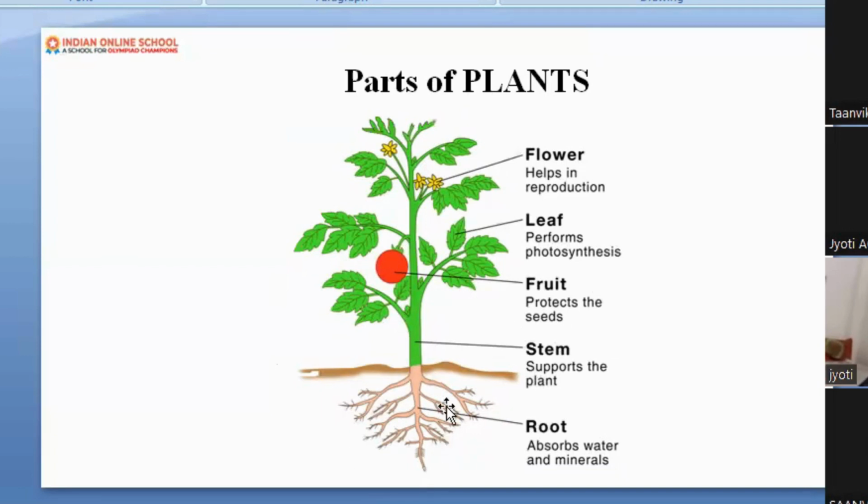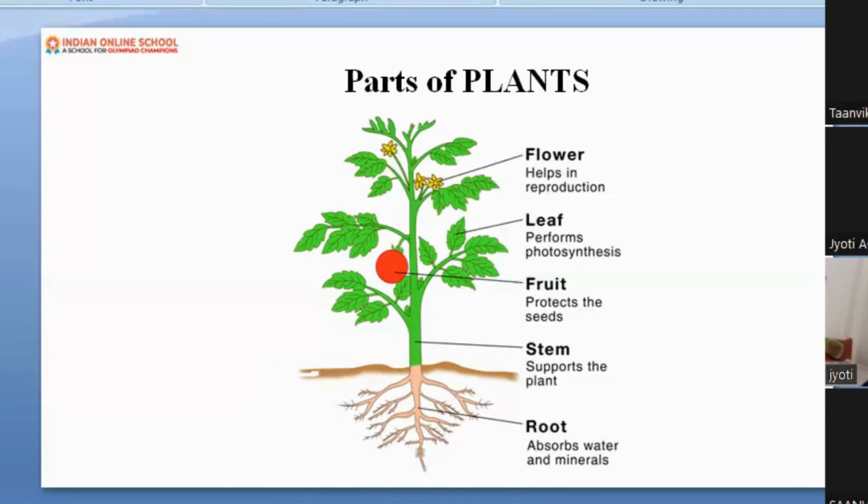So in the same way, we have a root here. Okay, and the root takes underground water and minerals present in the soil. But how will it go to other parts? It will go with the help of this stem. With the help of what? With the help of a stem.